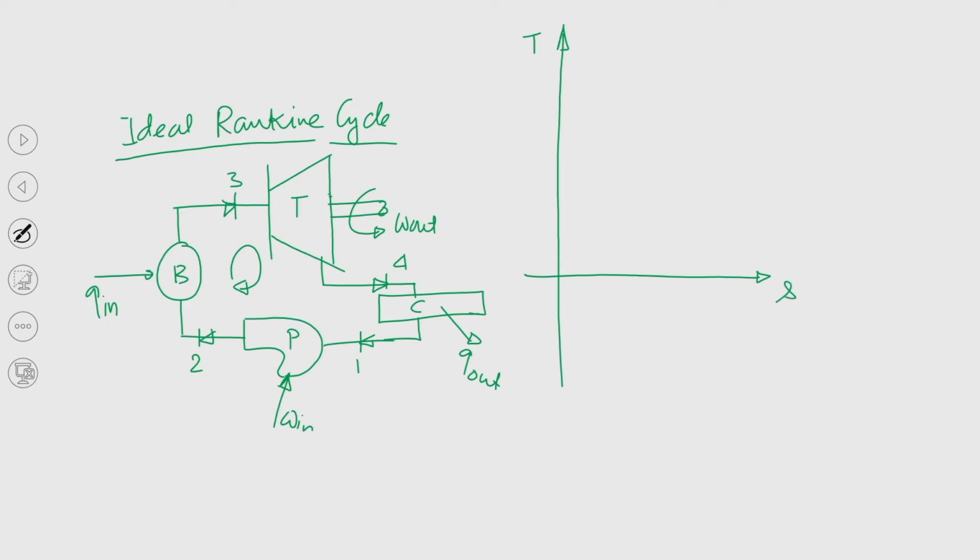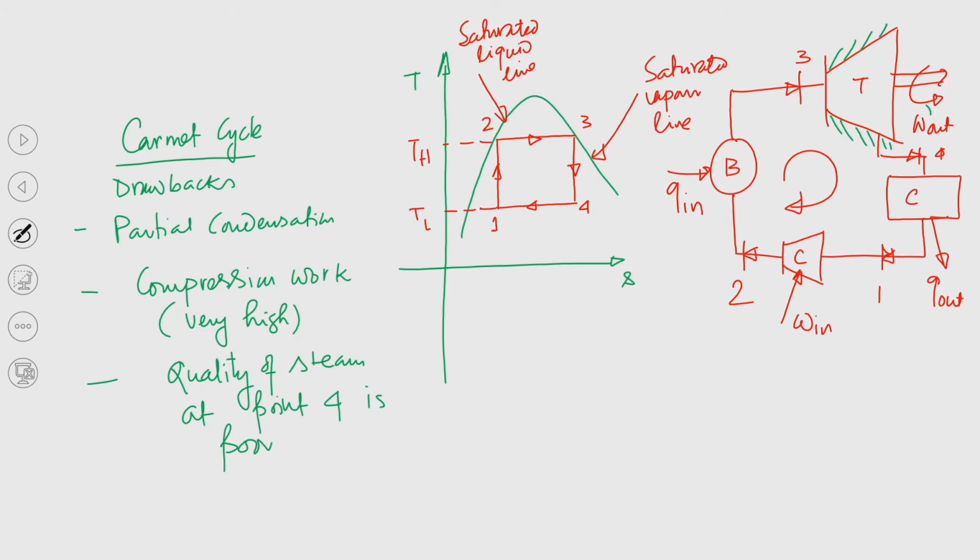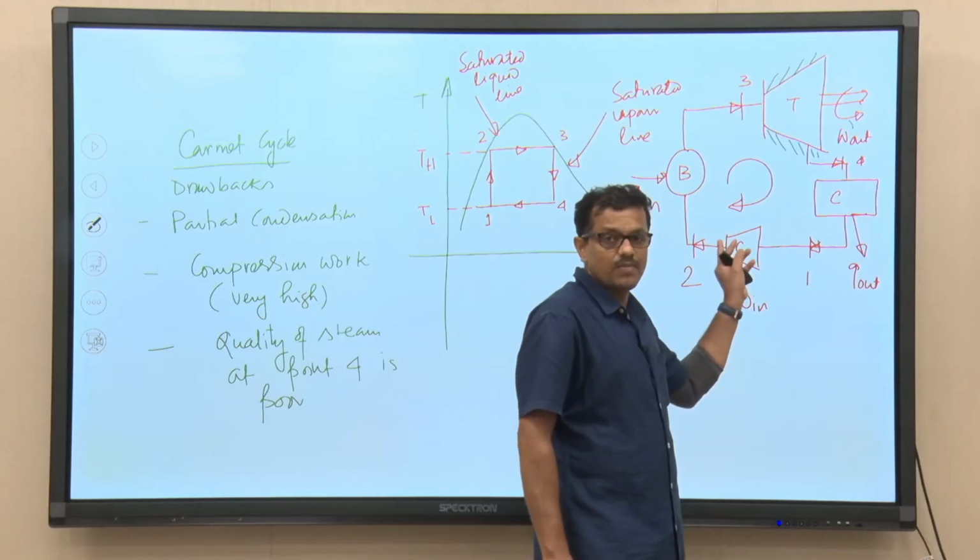Now let me discuss this particular cycle. If we compare this schematic with the schematic that I have drawn over here, you can see everything remains the same except the compressor part.